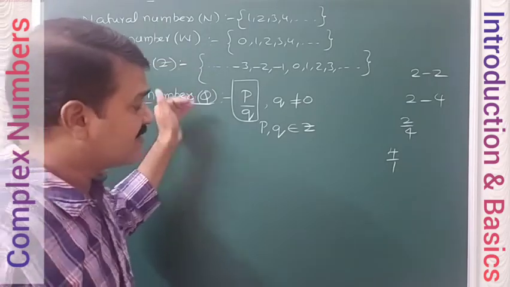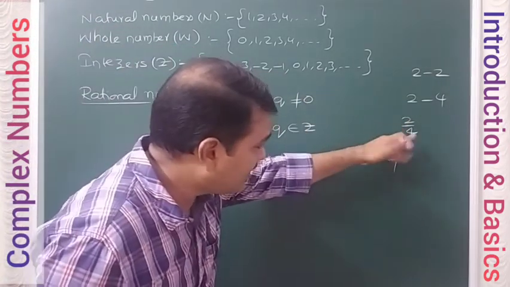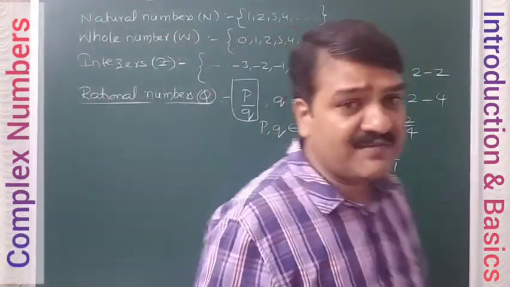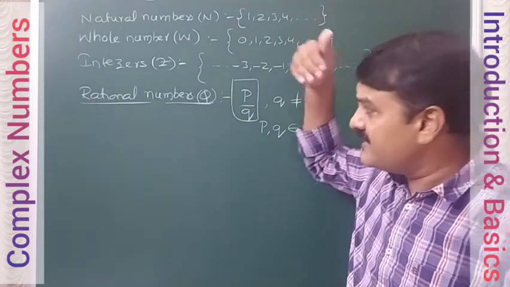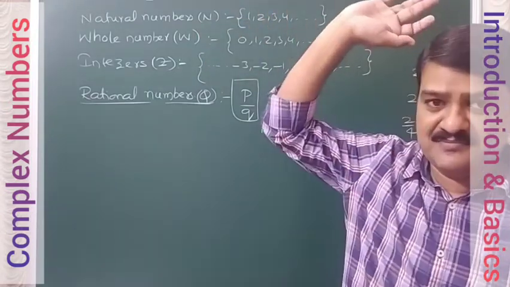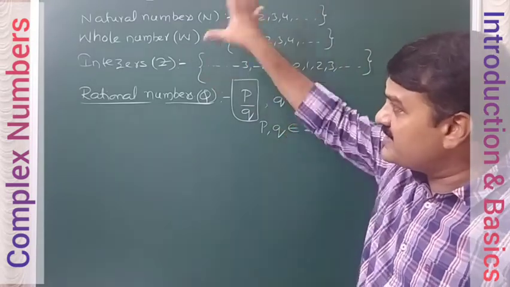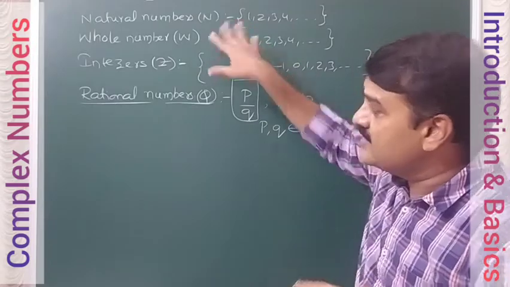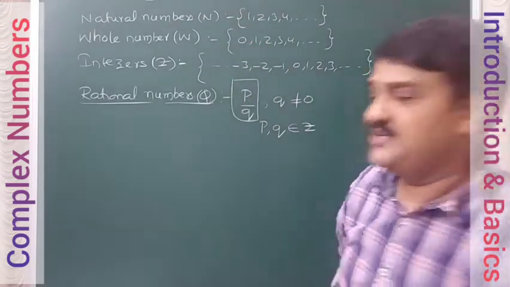Besides integers, we have fractions also covered in this. So rational numbers cover all integers, all whole numbers, and all natural numbers. So rational numbers are a superset of all these, or a combination of all these numbers now comes under rational numbers.